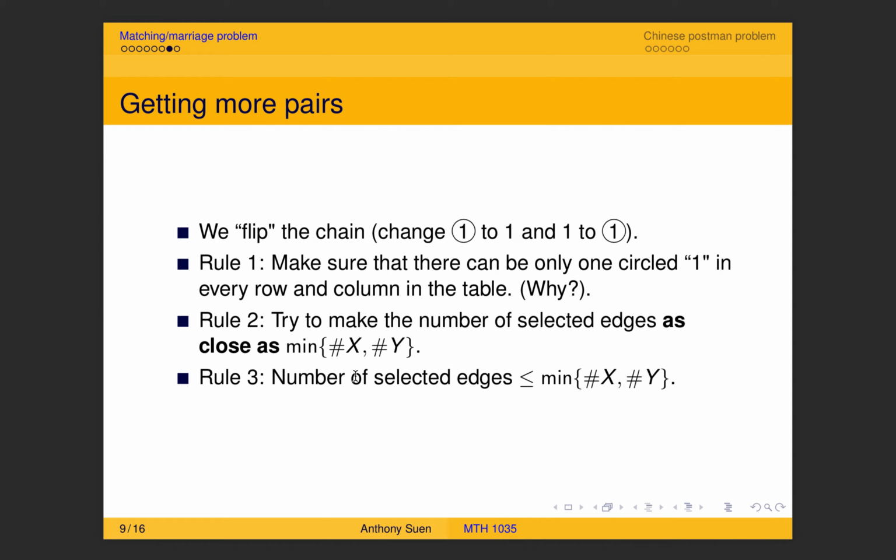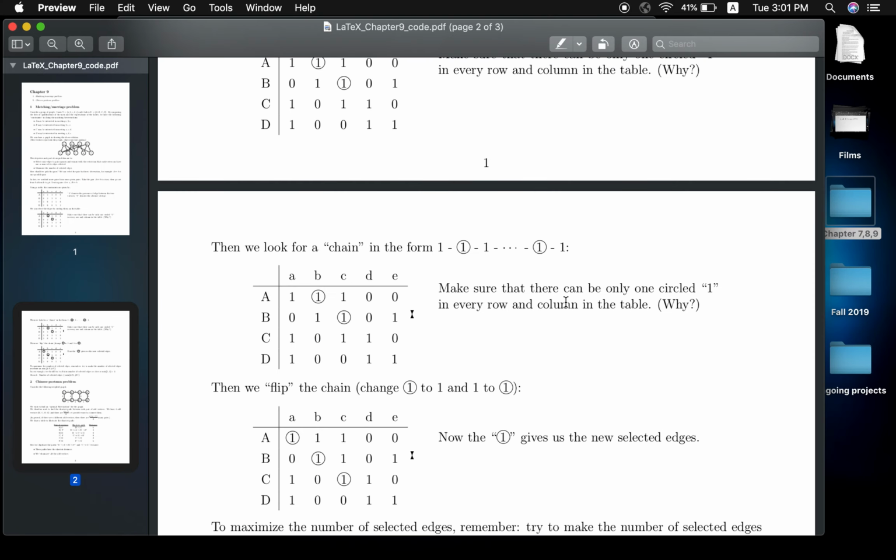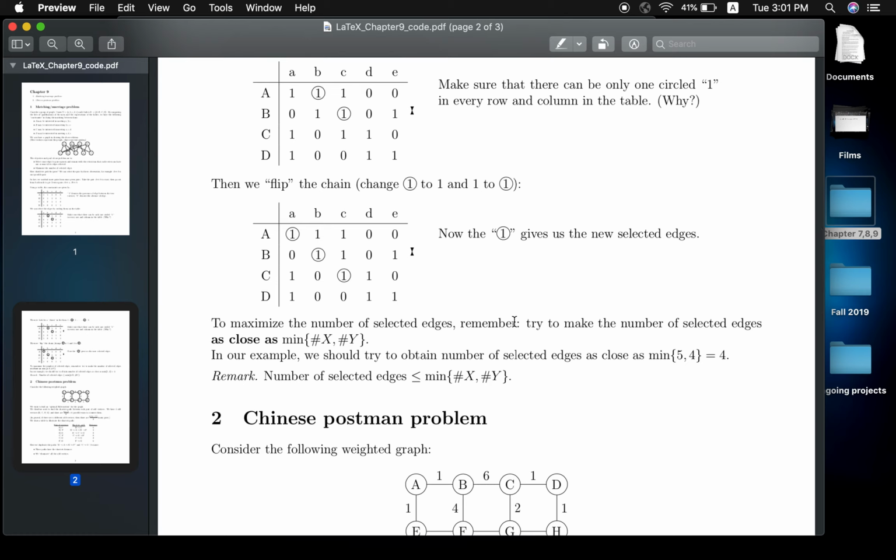So if you can make the number of selected edges exactly equal to the minimum of the number of elements inside X and the number of elements inside Y, then you're done, because you've already done the best. So if you go back to this example, the minimum of 5 and 4 is 4. So if we can pick 4 edges in the problem, then you're done.